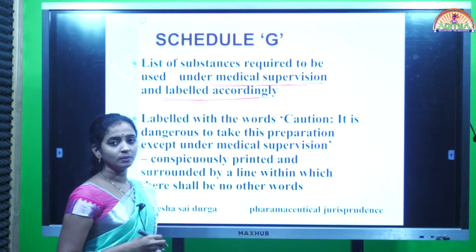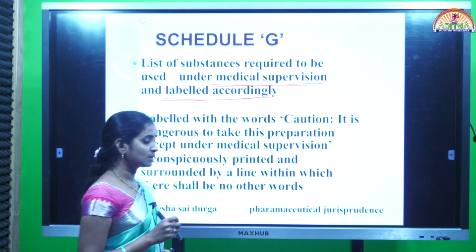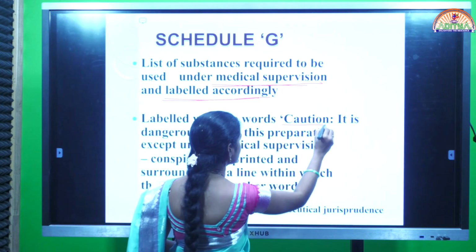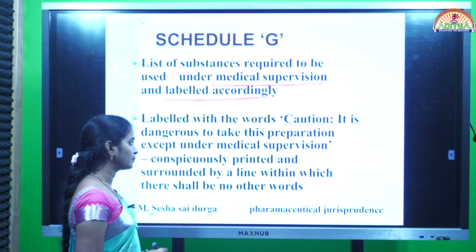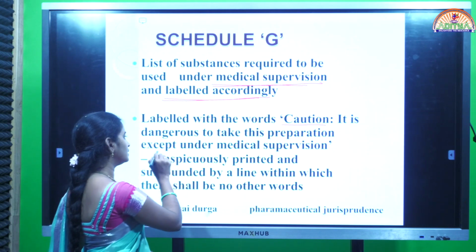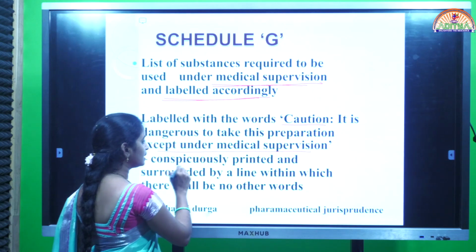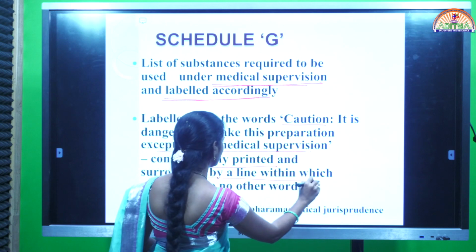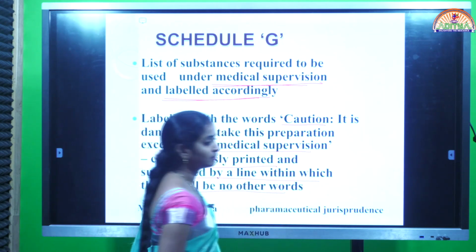Also, drugs which come under this Schedule G must contain a label, that is, a caution should be presented. The caution is: it is dangerous to take this preparation except under medical supervision, conspicuously printed and surrounded by a line within which there shall be no other words.